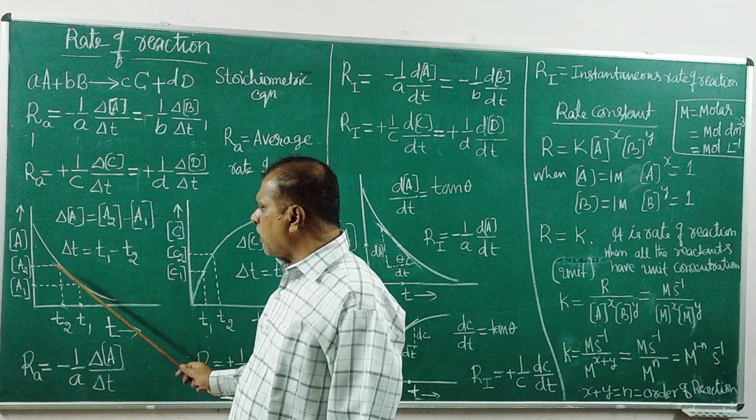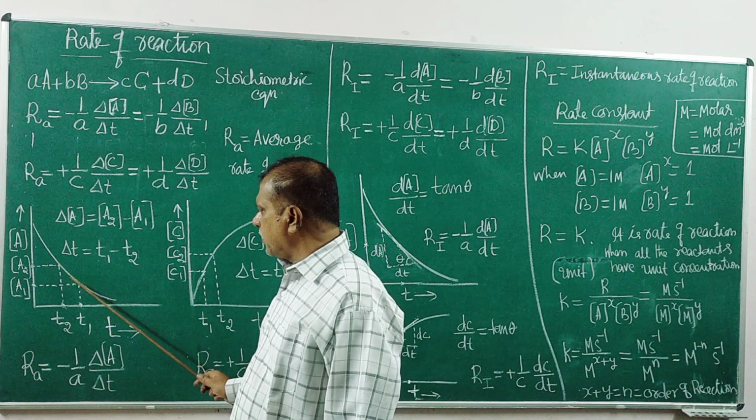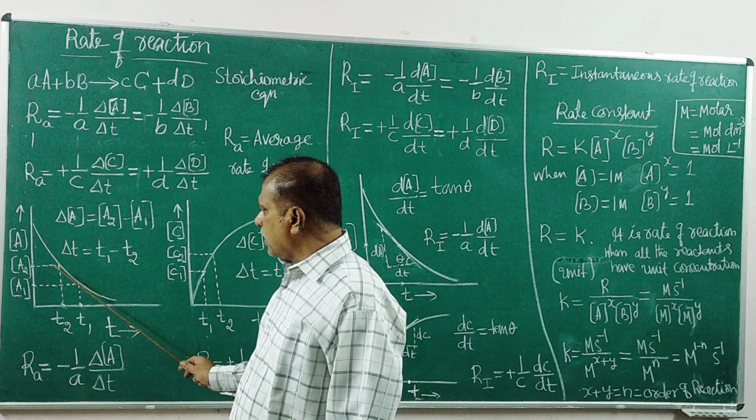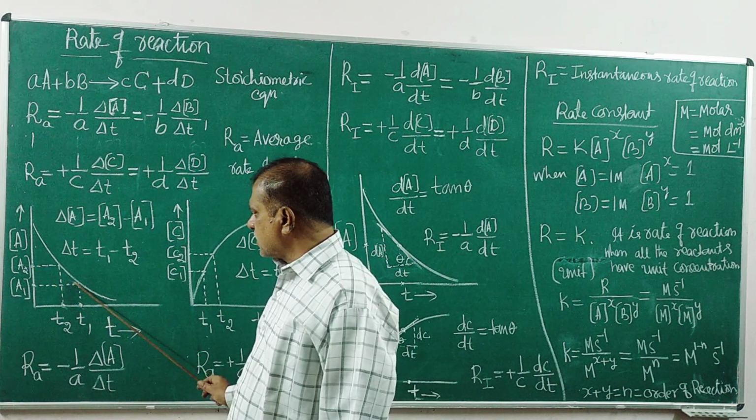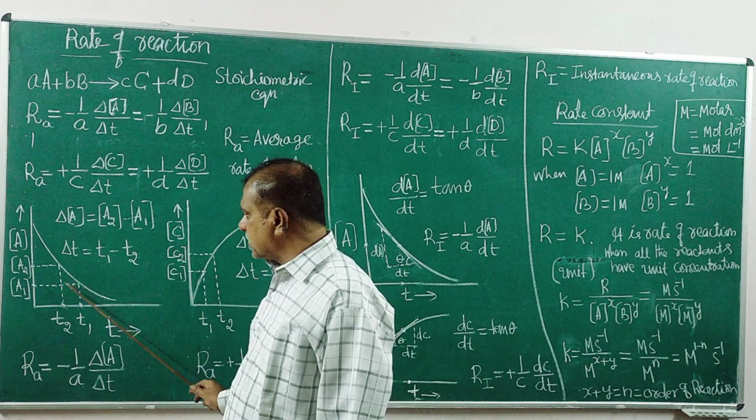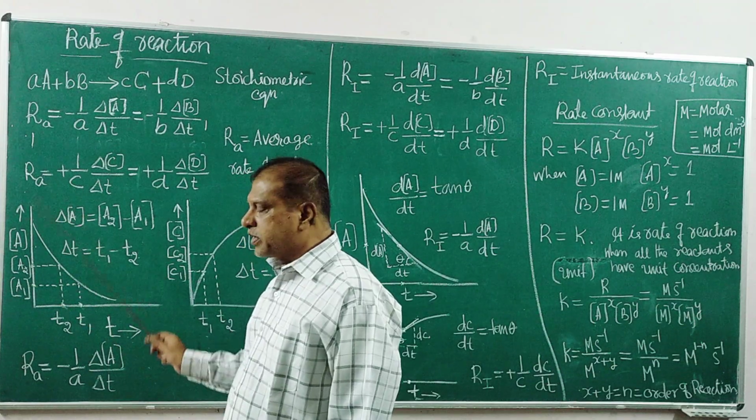Take any two points on the curve. This is one point, and the other point. For this point the corresponding concentration is A2, and for this one the corresponding concentration value is A1. From the graph only you can read it.